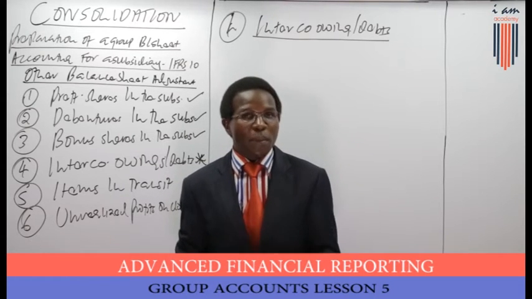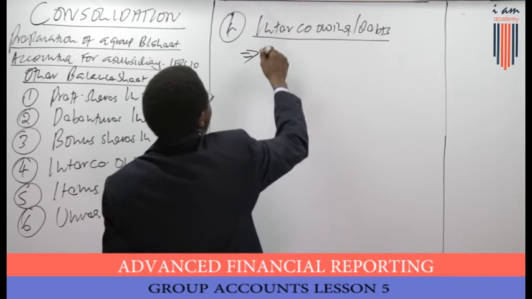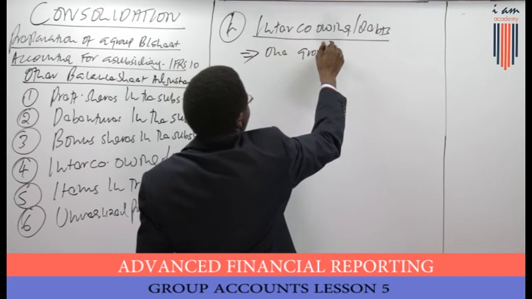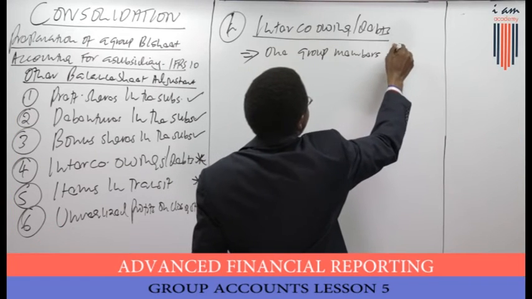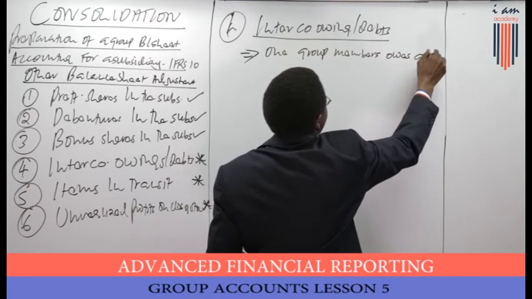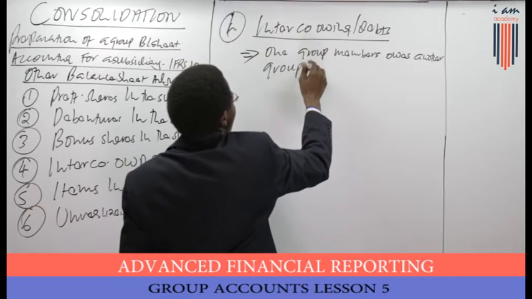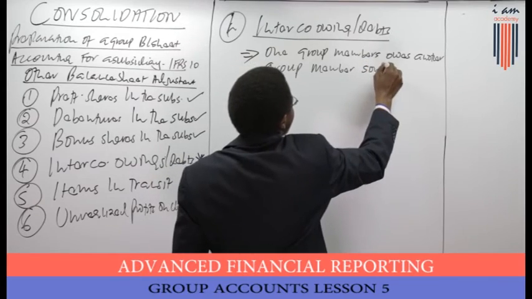So you need to remember that: intercompany owing, one group member owes another group member some amount.